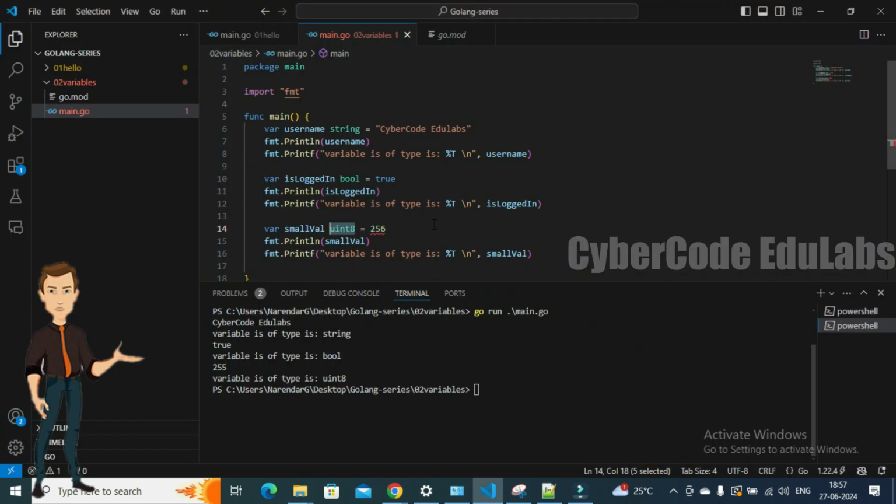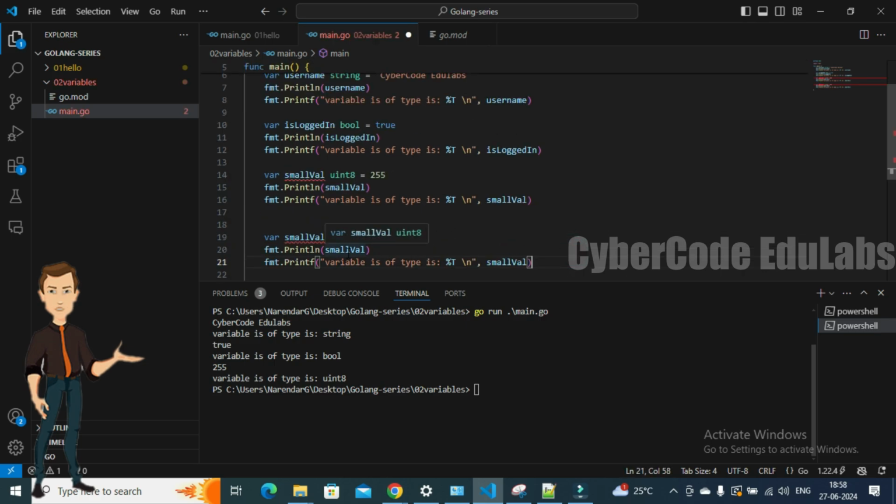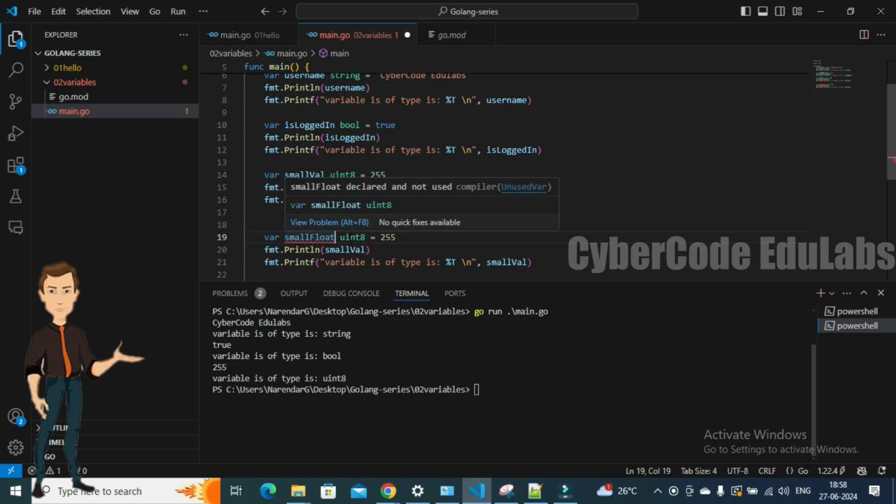Let's go ahead and copy this and paste. Let me put it back to 255. This time, let's make it a small float value. Initially we did it as a small unsigned integer, right? Now I want to put it as a small float, because this is also an interesting discussion here. In the documentation we saw that there is float 32 and 64.